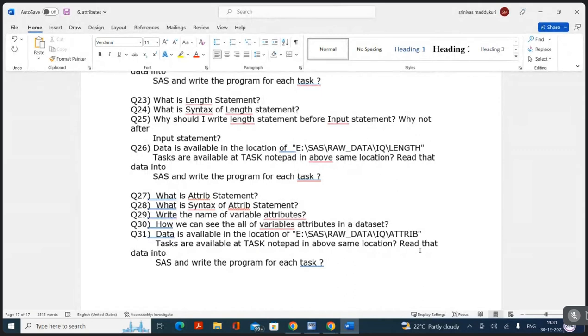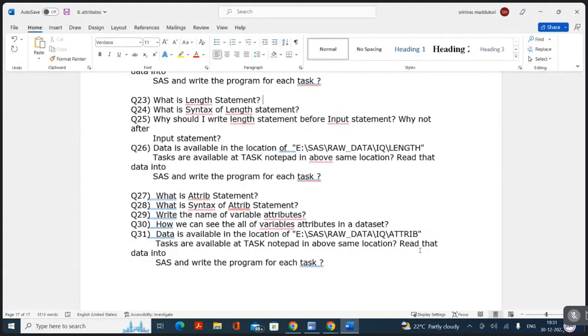Attrib, variable name. If you want to apply the length, length is equal to. If you want to apply the label, label is equal to. If you want to apply the informat, informat is equal to. If you want to apply the format, format is equal to. And then the second variable, then the third variable, and finally you should write a semicolon. The whole attribute statement is only one statement.